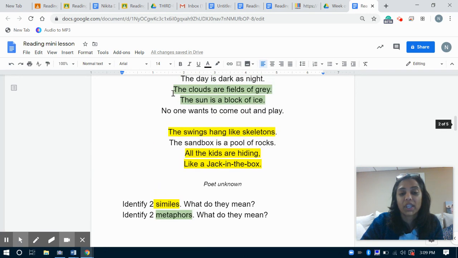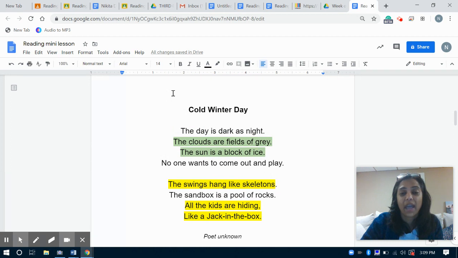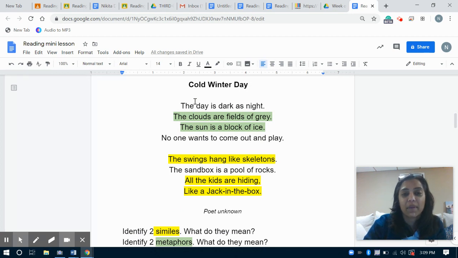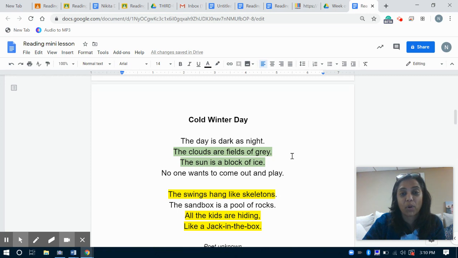Okay, so one of the things that I want to also go over is the word theme. And some of us have forgotten that, theme actually does mean a message from a poem. It's a little tricky. It's not just picking out a line from the poem, but what message is the poet trying to send here? So in this poem, Cold Winter Day, the message, the theme is that it's so cold that it seems like the playground is empty, no one wants to come out, and everybody just wants to be inside. And it seems like the outside world is so much emptier, right? So that's a cold winter day. That's the message right there. So as you look at poems, the theme is a message in the poem. What message is the poet trying to send?